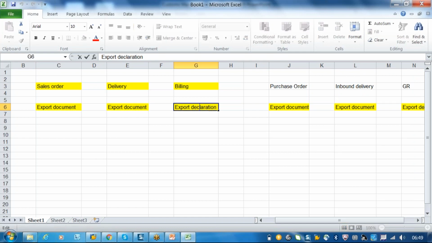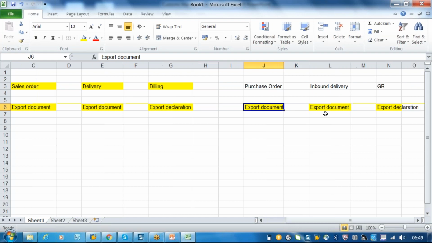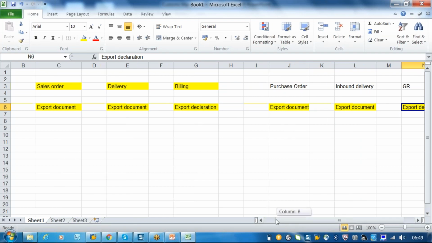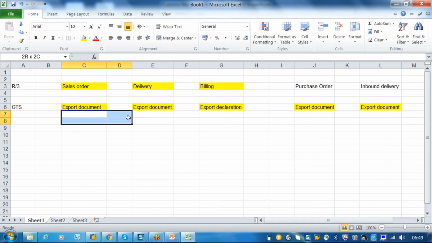When you create the purchase order, it will come into the GTS as an export document. Inbound delivery will hit the GTS system as an export document, and GR will hit the GTS system as an export declaration. So this is the starting point that we have to make clear. These two are part of your customs.